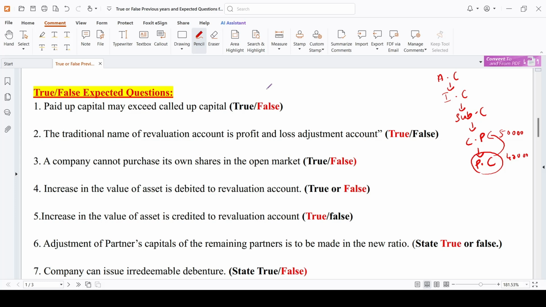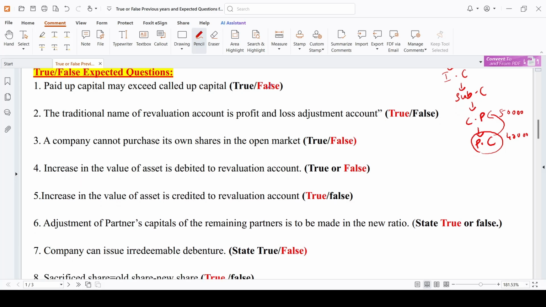Increase in the value of an asset is debited to revaluation account. See, in revaluation account, if the value of an asset increases, that is an income to us, that is a benefit to us, that will be credited to the revaluation account. See, in revaluation account, expenses will be debited, incomes will be credited. So it is an income, so it will be credited. Increase in the value of an asset is credited to revaluation account.